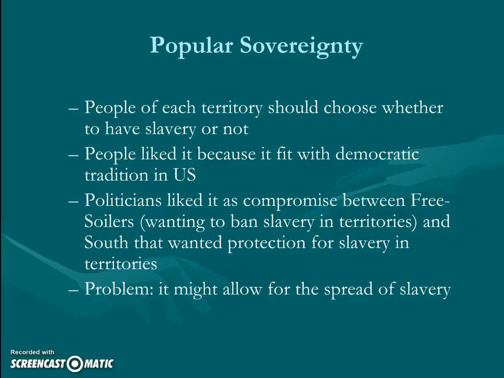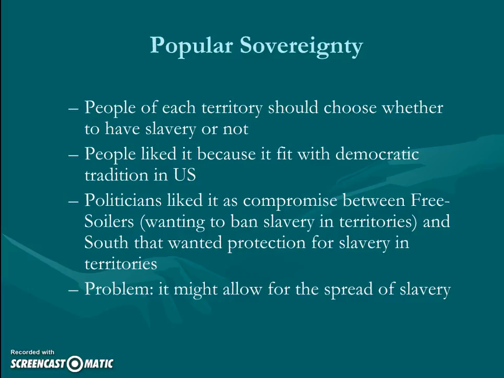So here's the idea of popular sovereignty. Of course, going back to gov, popular sovereignty, popular meaning people, sovereignty meaning power, so power to the people. So when applied to slavery, popular sovereignty essentially means the power of the people to choose for themselves. So the territories will vote, and they get to decide if they want to be a free state or a slave state. And so when popular sovereignty is applied to Utah and Arizona, those areas are probably going to be free state. They'll probably vote that way. Or Utah and New Mexico, excuse me.